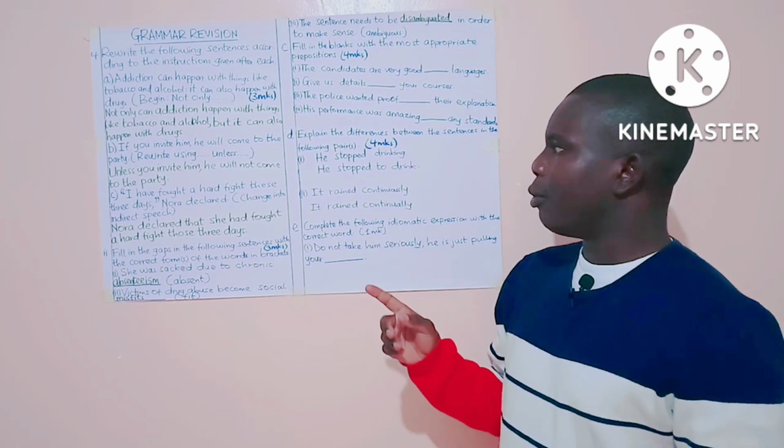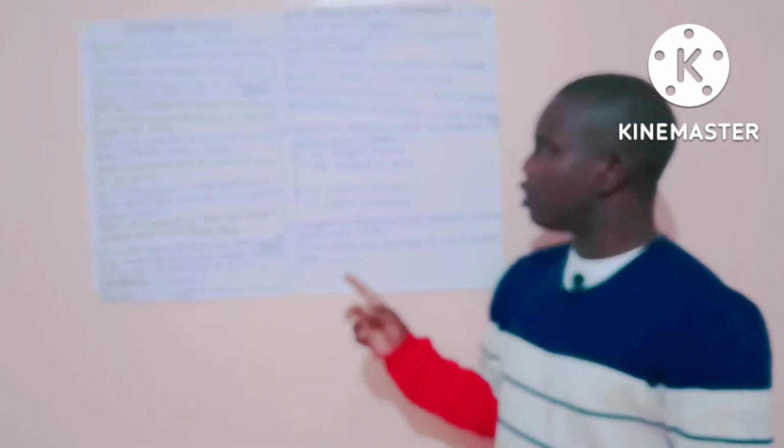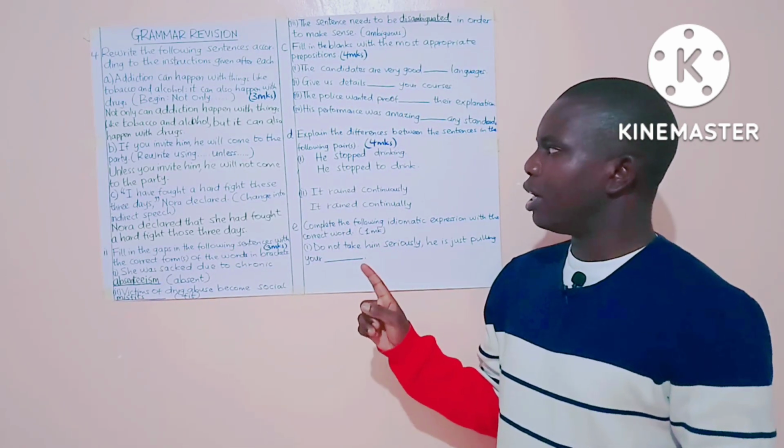So the answer we have: not only can addiction happen with things like tobacco and alcohol, but it can also happen with drugs.